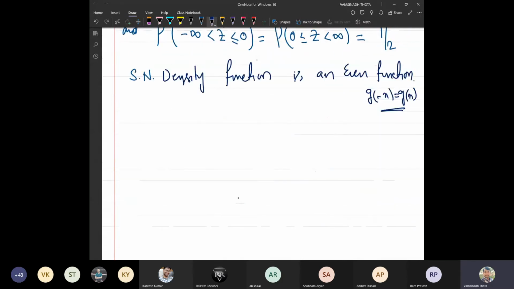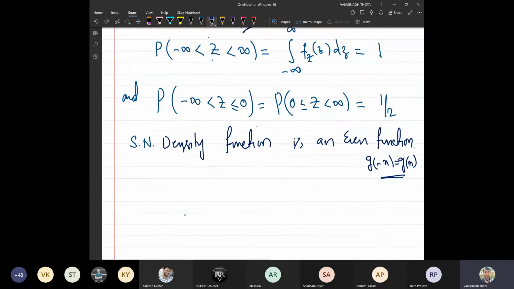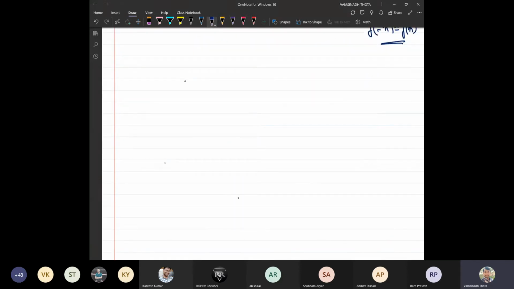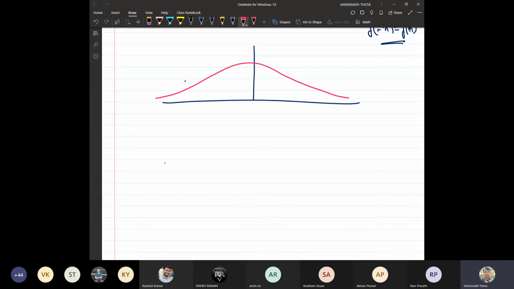When it is an even function, there are some more things we can figure out. For example, look at this one. Now I am discussing only the standard normal variable. Suppose this is z, and this is its minus z line.